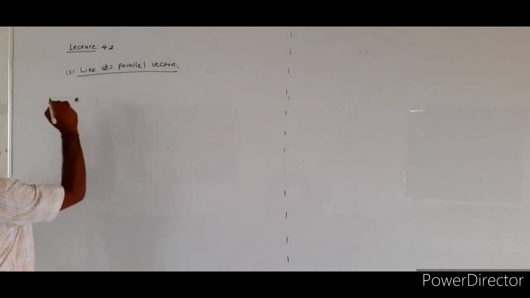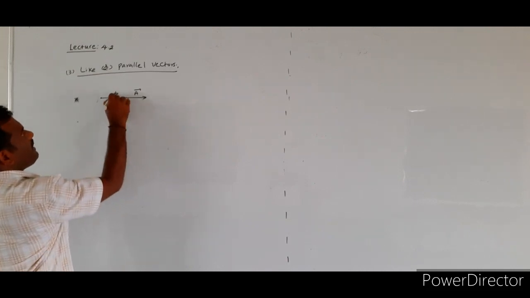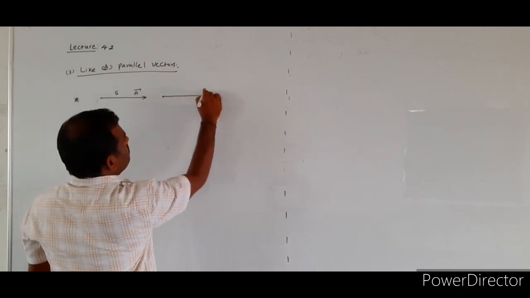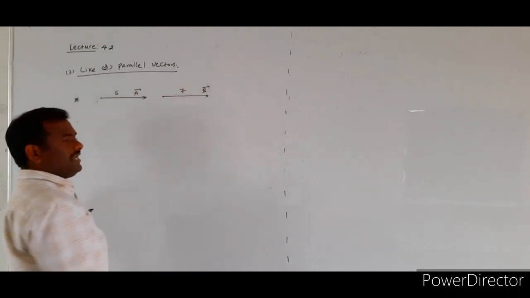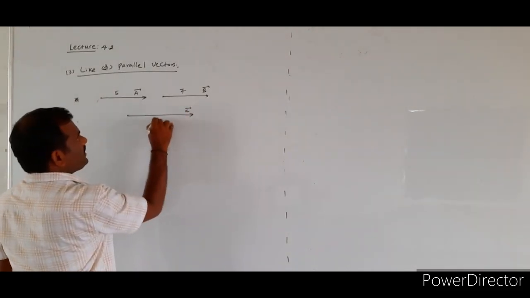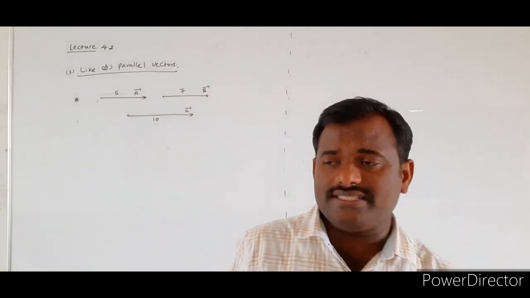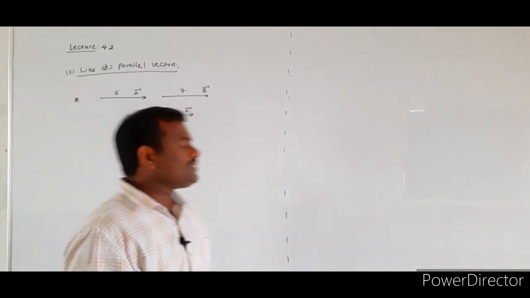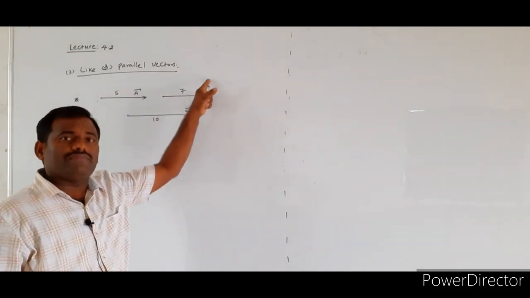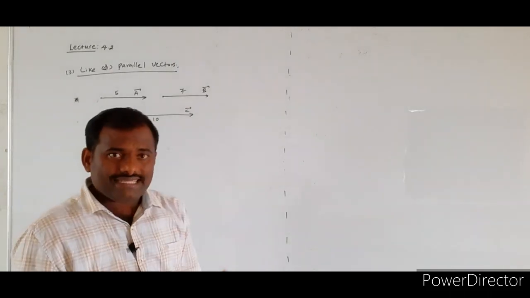For example, I consider A bar is one of the vectors, its magnitude is equal to 5 units, and B bar is another vector, its magnitude is equal to 7 units, and one more vector I consider, that is C bar, its magnitude is equal to 10 units. How many vectors did I consider? 3 vectors.